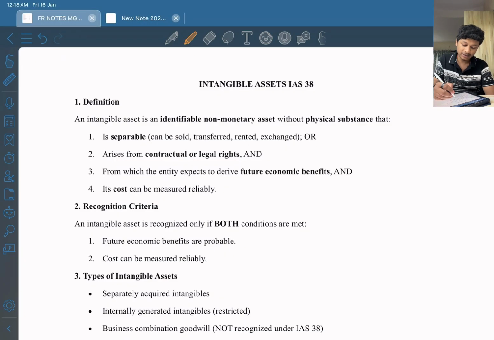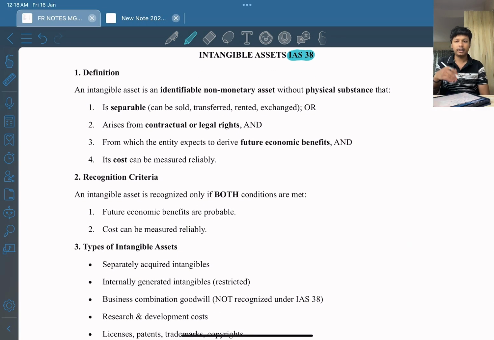So what is intangible asset? Firstly, the thing to remember is intangible asset is shown under IAS 38, which is the standard. Okay, so you have to remember the standard as well. It is not compulsory, but if you remember the standard, it will be a better mark gaining part, because the examiner sees these things and notices that the student knows the standards and is knowledgeable, so they tend to give more marks to students who have knowledge about the standard name as well.